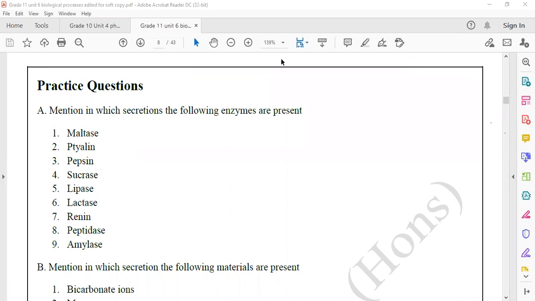Next, it is asking regarding sucrase. Sucrase is found in which secretion?